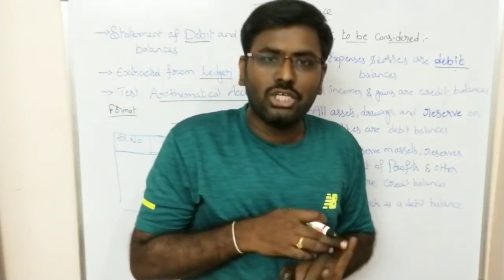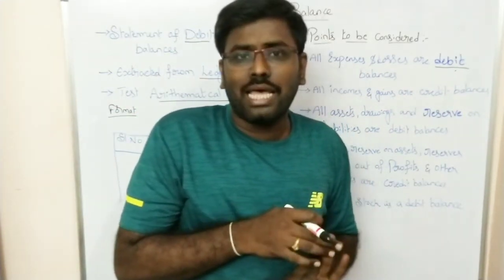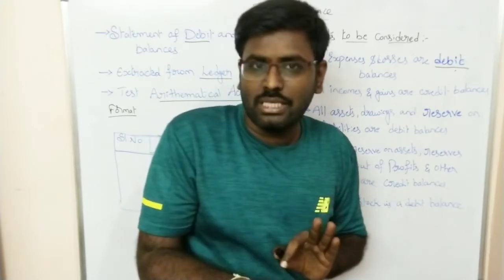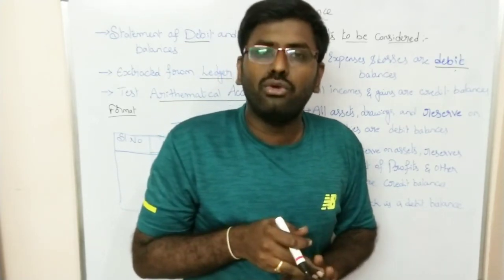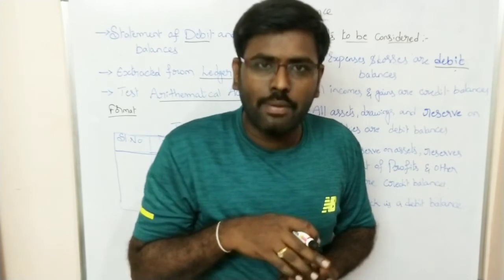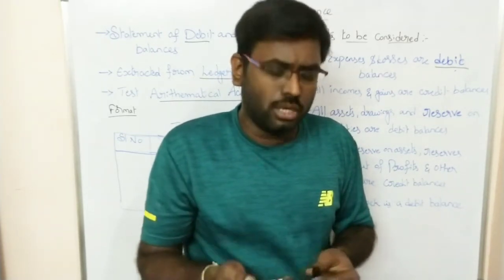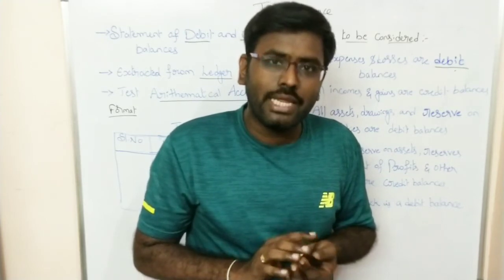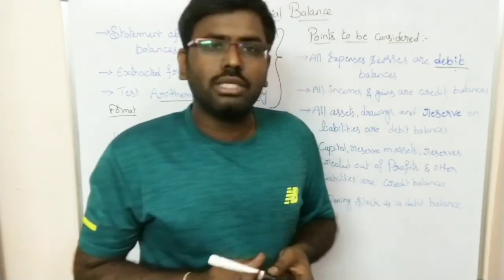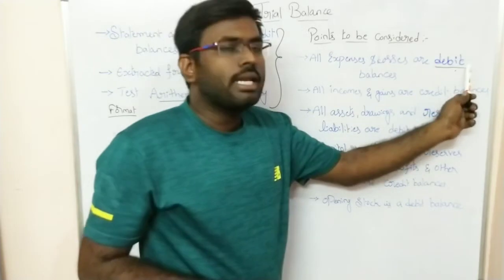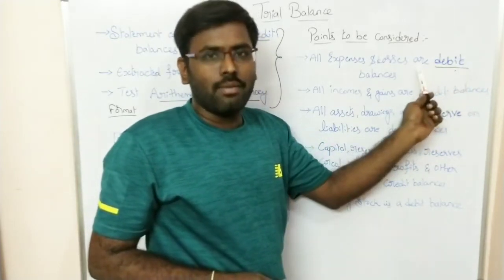Expenses like purchases, salaries paid or any other expenses. Losses like loss due to fire accident, natural calamities, floods. Both losses and expenses should be shown as the debit balances of the trial balance.